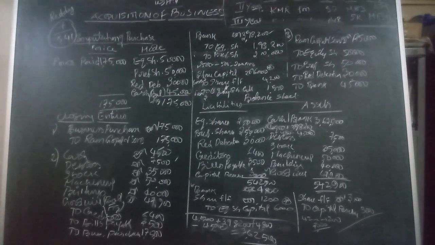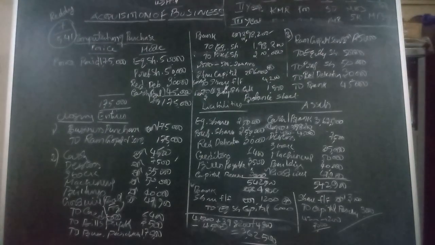Whereas in this question we are given the same old concept, one proprietary firm taken over by the joint stock company, and in the books of the joint stock company, the shares are issued, some of the shares are not paid, and those shares are forfeited and reissued. We have to calculate the amount of transfer from forfeited shares to capital reserve. That we have to do. Okay, so in that way, this is a slightly typical problem.